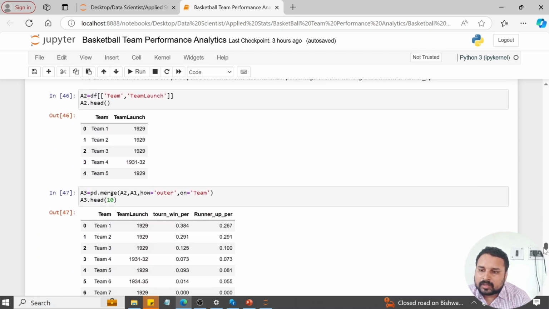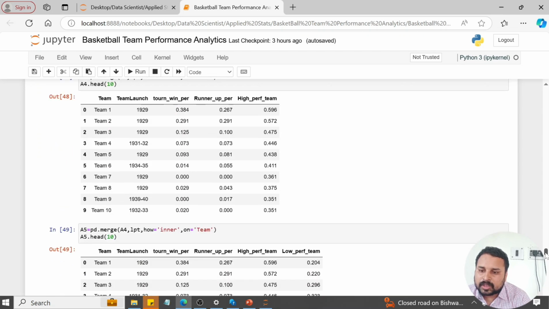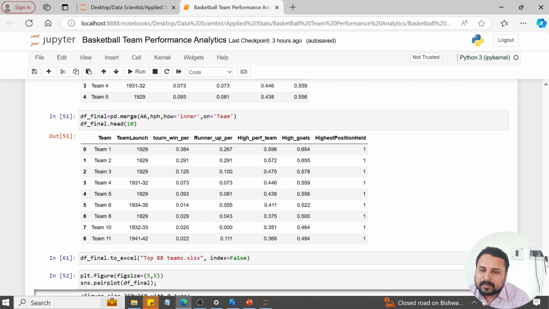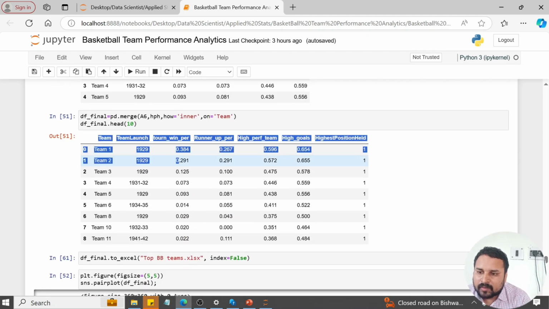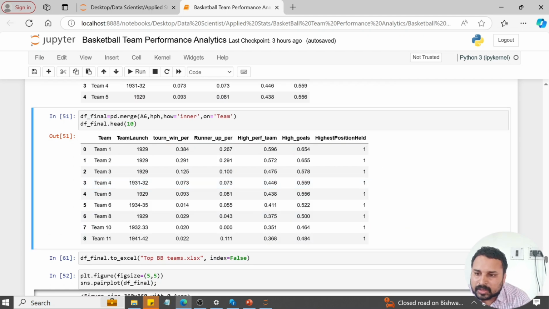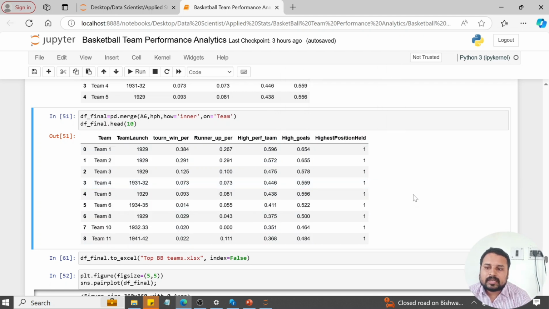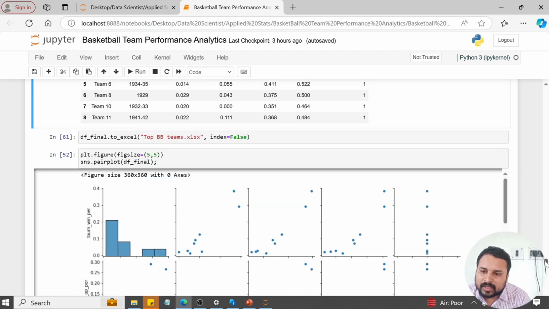After that, I also merged the team launch, and after that I merged with the high performance team and runner-up team, and the final data set involves these teams. After merging all of those, you see these are the top 10 teams, ranked by team launch year, tournament win percentage, runner-up percentage, high performance team, highest goals, and highest position held. So based upon this, we may select the different teams for our top 5 performing teams. We can invest in them, and we can win a deal for them.